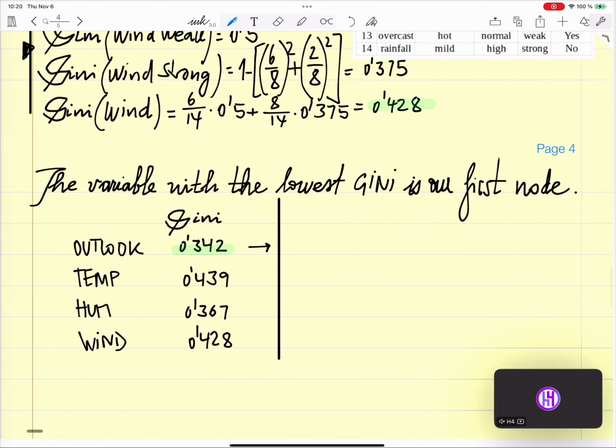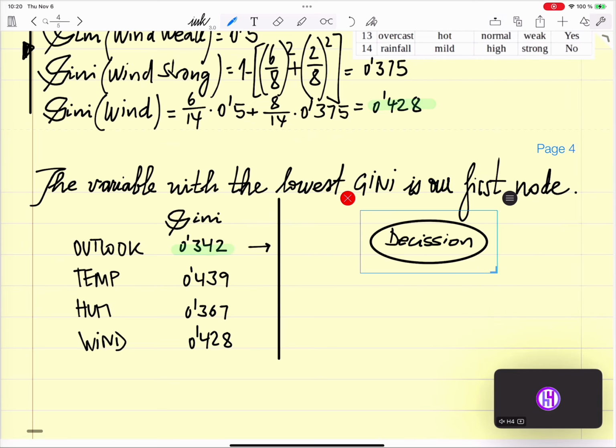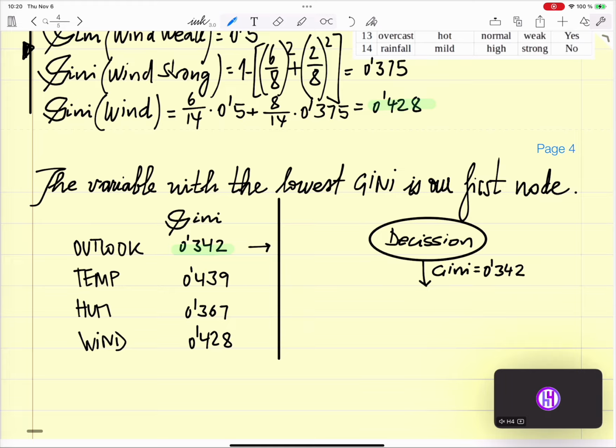Okay, so the tree looks so far like the following. First thing we get a Gini of 0.342, and this you need to put in your answer. If in case I ask this, you need to put the values.